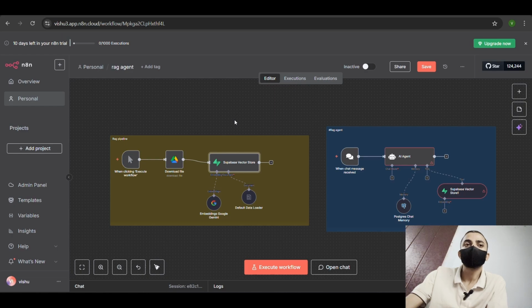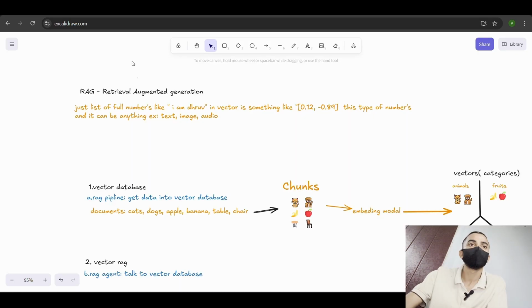So today we are learning all about RAG AI agents: what is a RAG AI agent and how they work. RAG means retrieval-augmented generation, which is just a list of full numbers. For example, if I write "I am Dhruv", in a vector it's something like a digit number 0.12 and 0.089, something of that type.